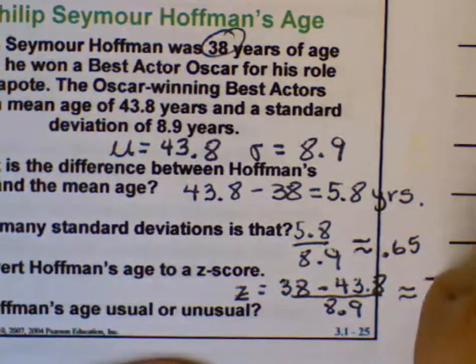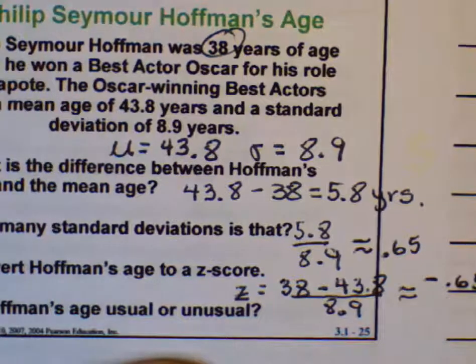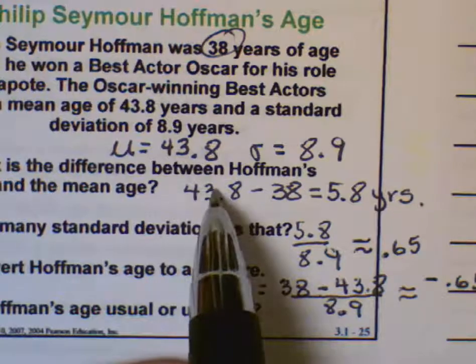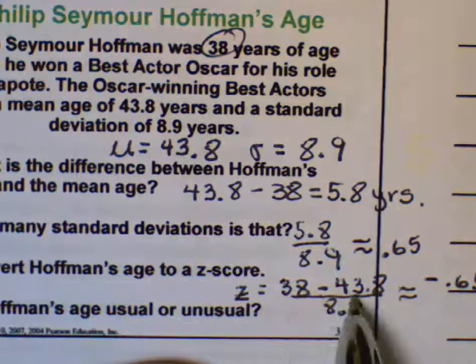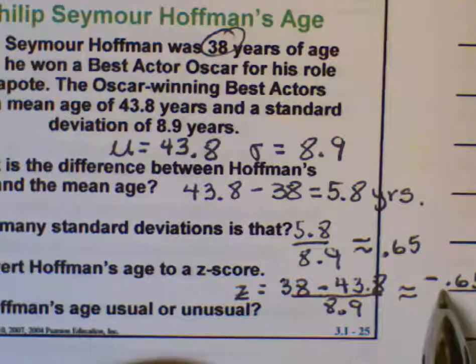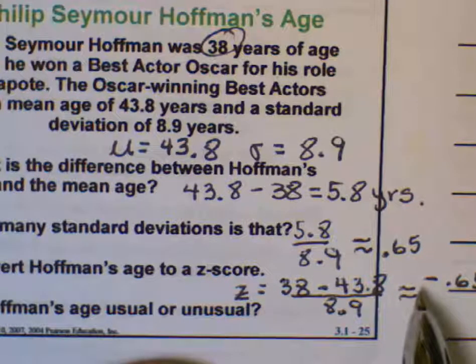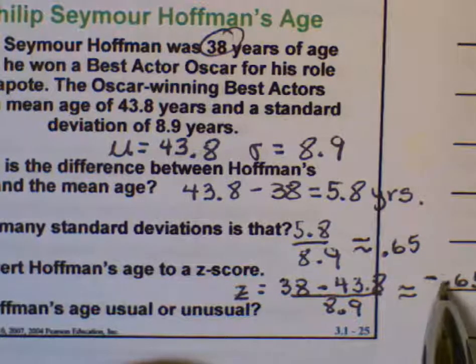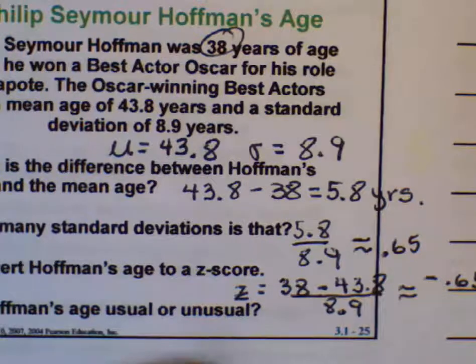That's going to be negative 0.65. The only difference in what we did here and what we did here was the order in which we subtracted. And the reason we got a negative z-score is because he was younger than average to be winning the Best Actor Oscar. Below the mean always gives you a negative z-score.